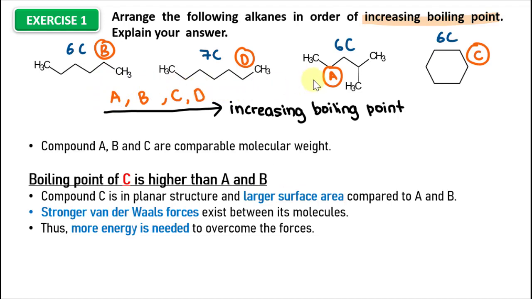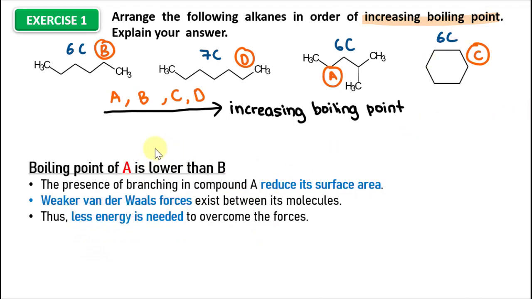Next, we compare the boiling points of the comparable molecular weight compounds, which are A, B, and C. The boiling point of compound C is higher than A and B because C is in planar structure. We know that cycloalkanes are in planar structure, so it will have a larger surface area. When the surface area is larger, it will form stronger van der Waals forces between its molecules. So more energy is needed to overcome the forces. That's why C has a higher boiling point than A and B.